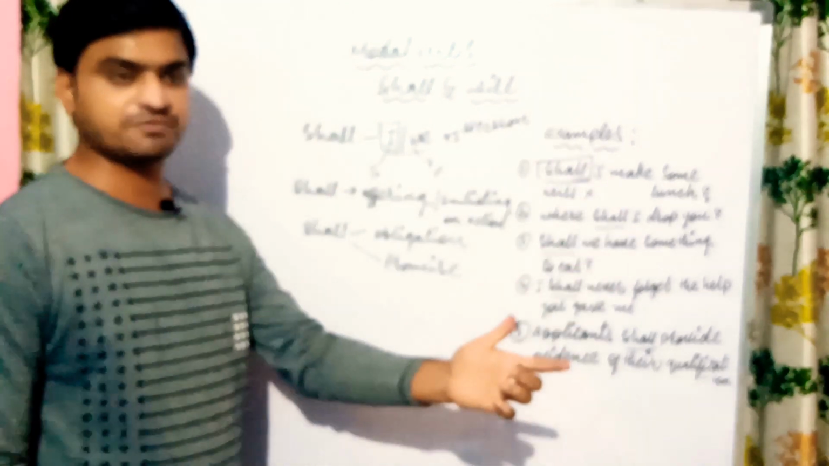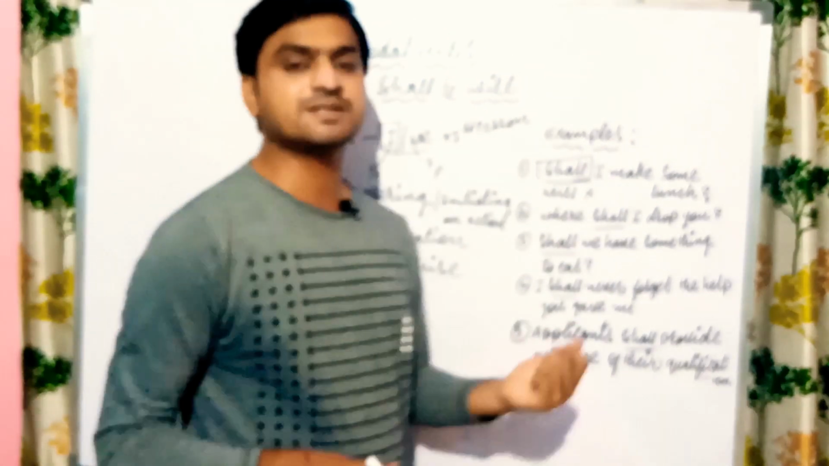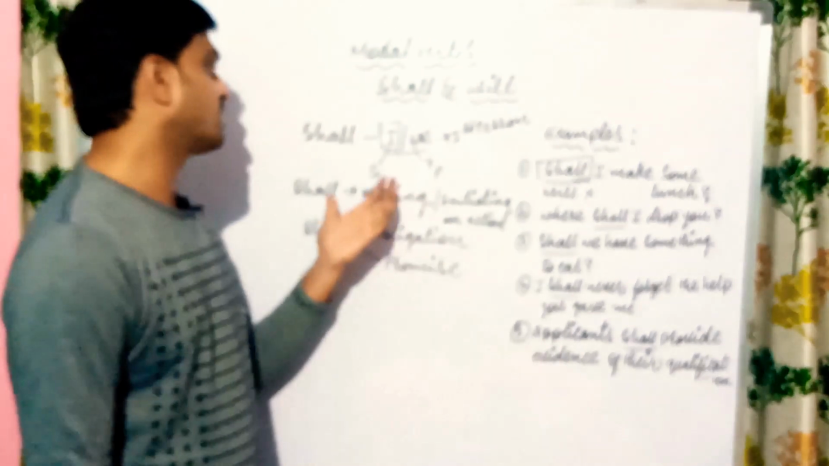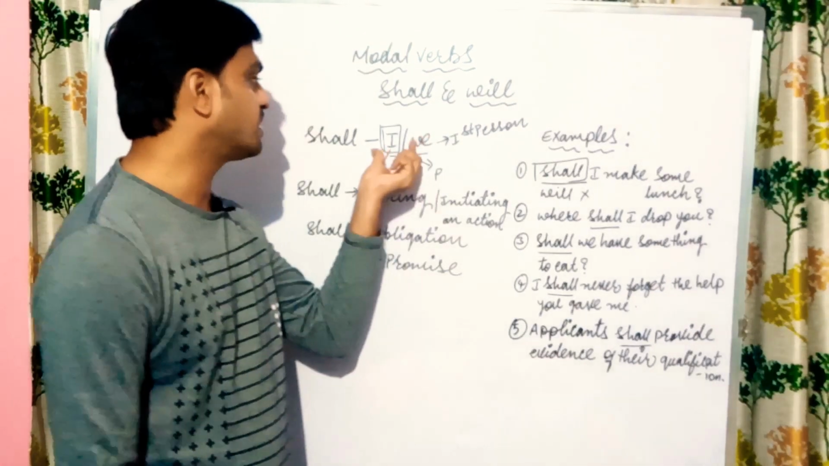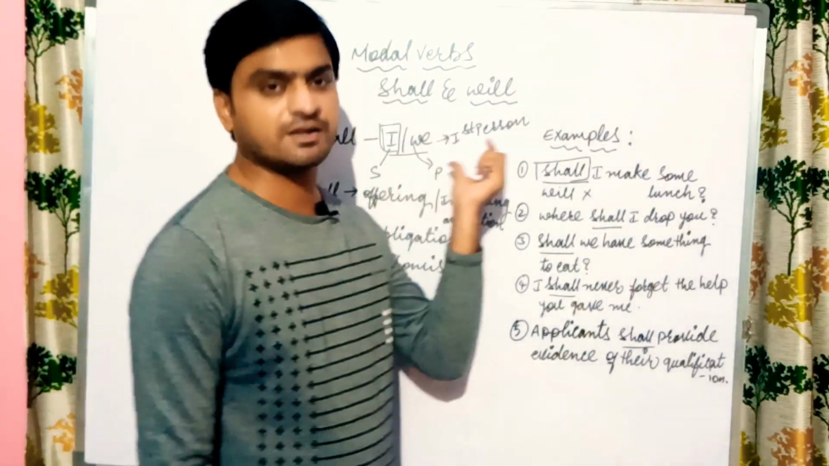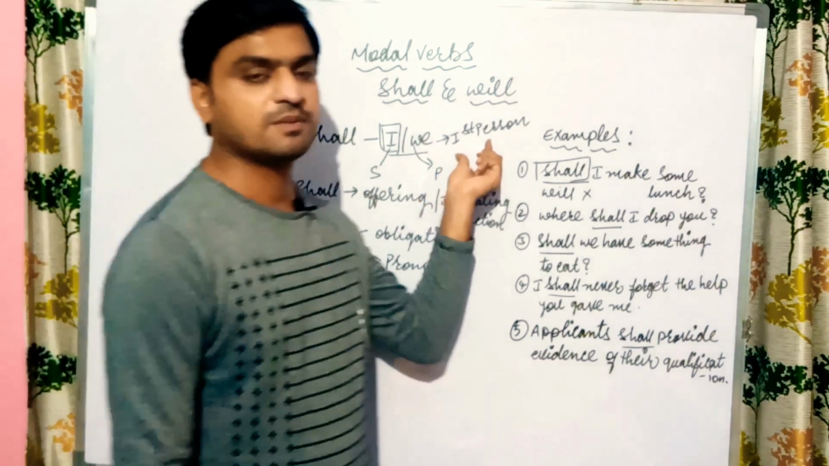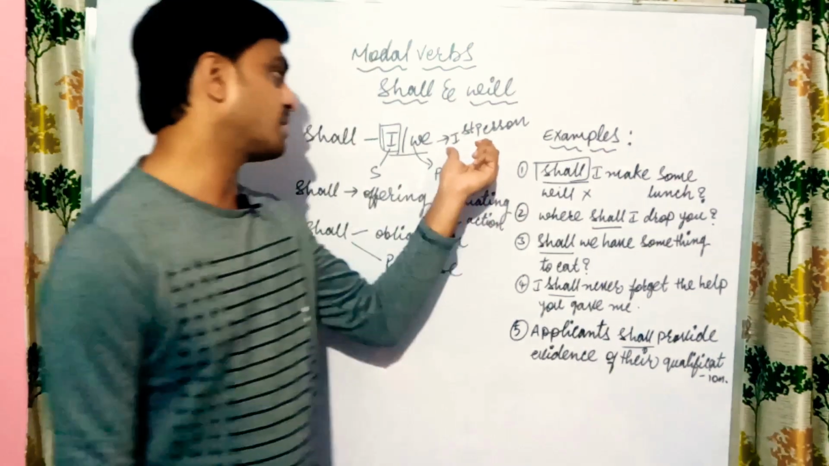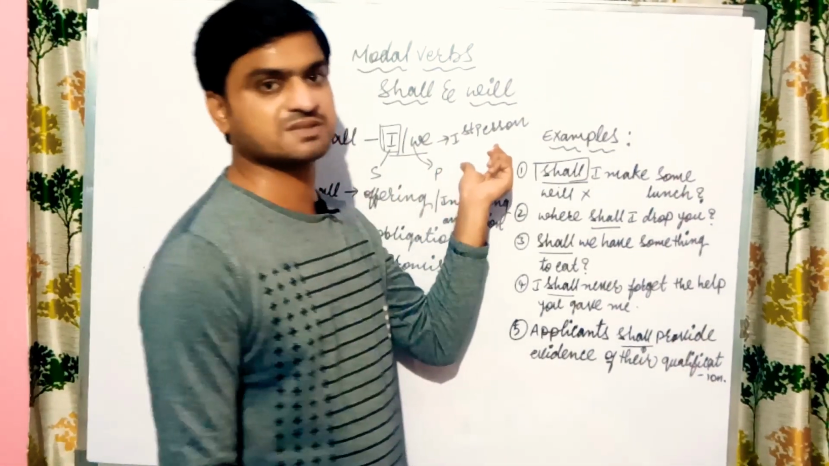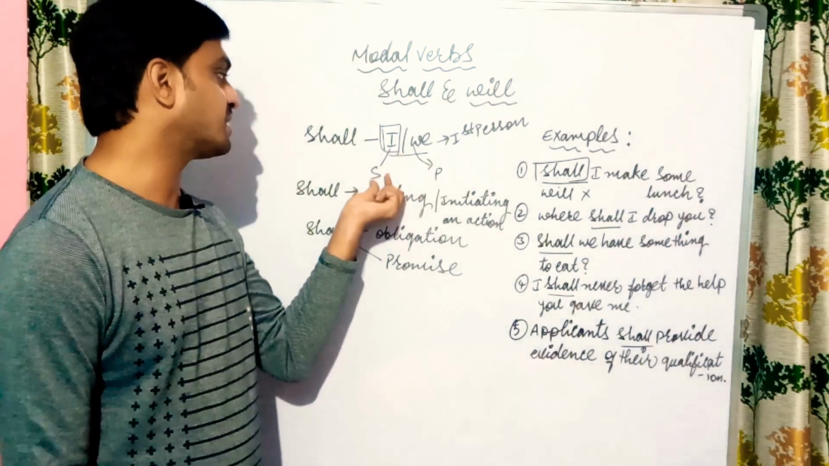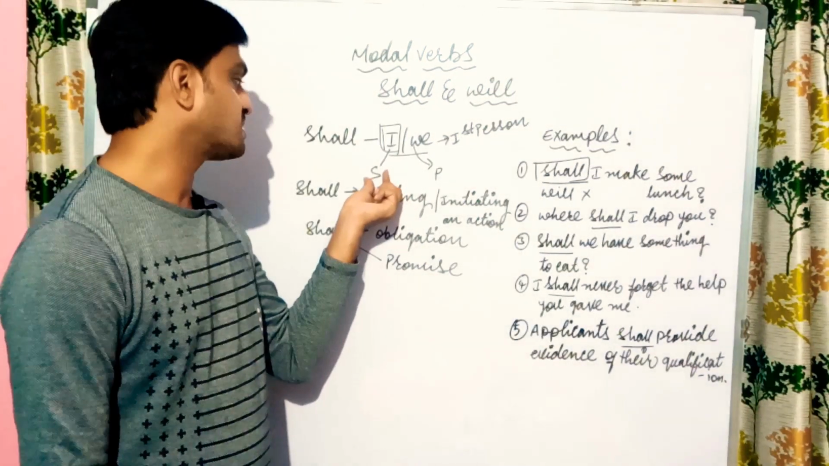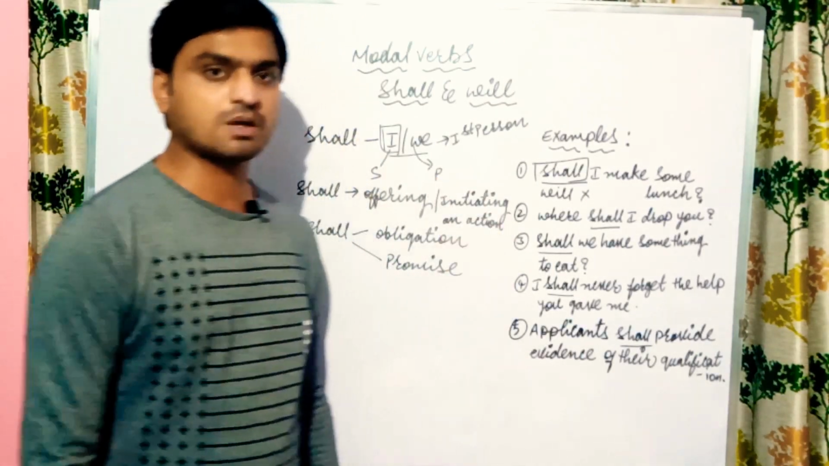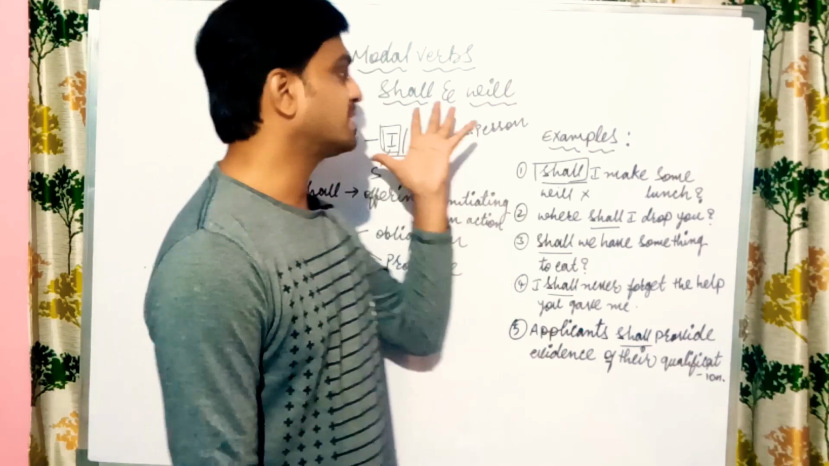If you are offering something to others, shall is used, or if you are initiating an action, shall is used. So this is about the usage of shall. Shall is mainly used for two subject words, I and we. Both are first person pronouns. The tabular column of first, second, third person and their usage you can go through in the previous videos if you don't know about it. Here I is first person singular, and we is first person plural.